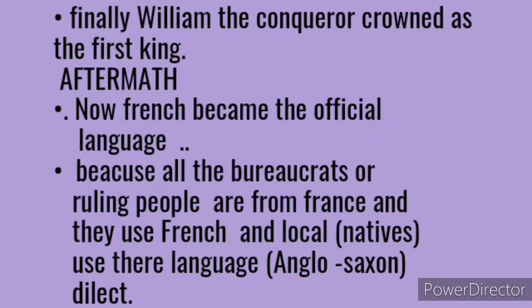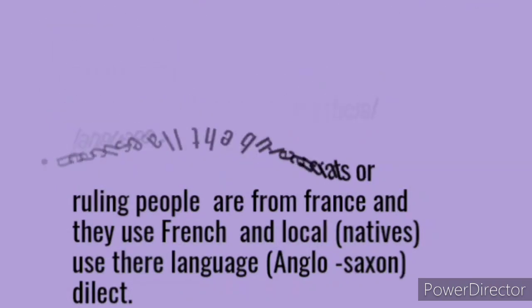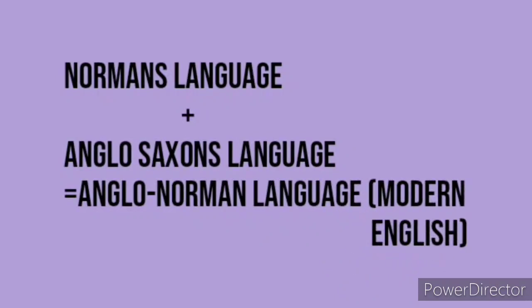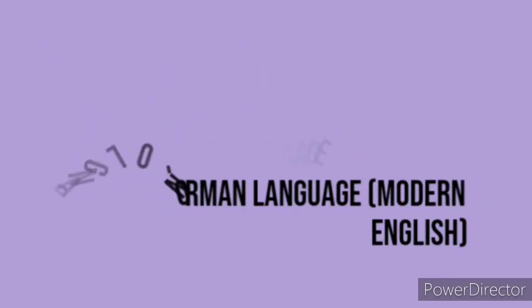After this victory, French became the official language because the Normans' dialect of the ruling classes was French. Later, the Normans' dialect gradually blended with the Anglo-Saxon tongue, and this is the way modern English was born. That means this is how the Middle English language was formed. The Norman dialect mixed with the Anglo-Saxon tongue, and this is how it became Anglo-Norman.